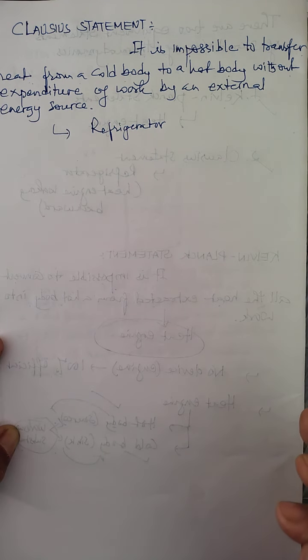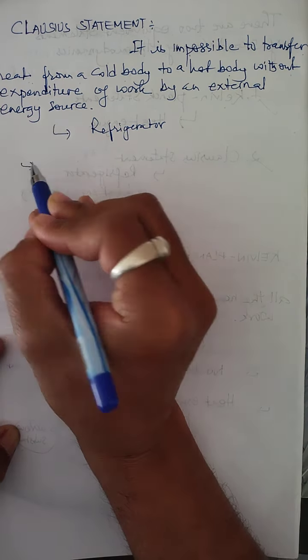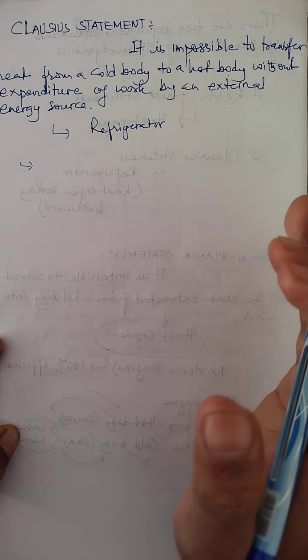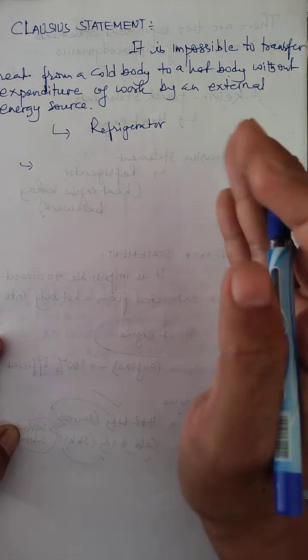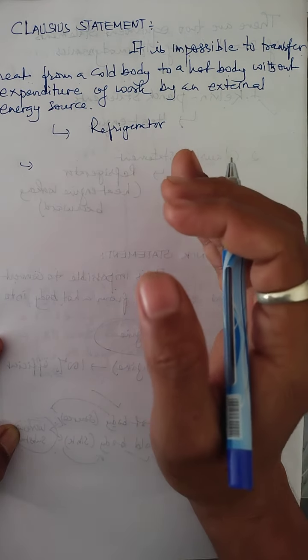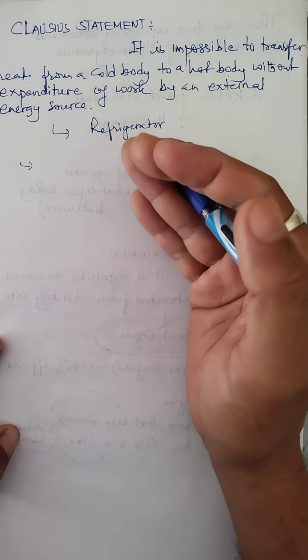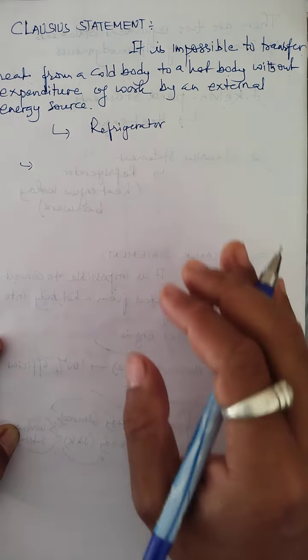So the Clausius statement also says that no device, such as a refrigerator, has ever been designed which may transfer heat from a cold body to a hot body without using any external energy source.